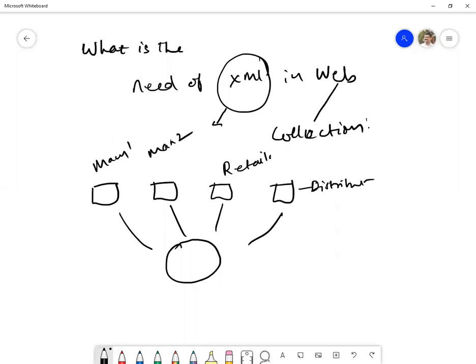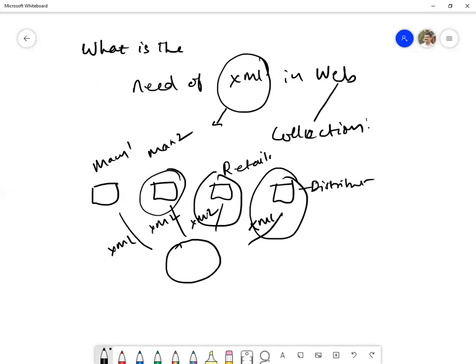So what happens here is whenever this distributor is distributing to the retailer, he has to understand that everyone will be formatting their data in XML. So the data which is being distributed over the internet, online marketing, let us say online retail and distributors. The data which is required by the retailer is not at all required by the distributor, or the data received by the retailer will not be useful for the manufacturer at a certain point of time.